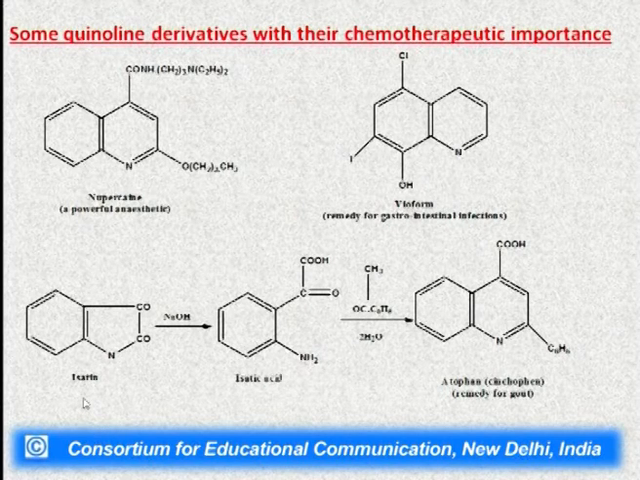Then this is the isatin molecule, which is mainly present in dyes, which on reaction with sodium hydroxide will give us the acetic acid, and will further react with the compound to give us atophan, which is also called cinchophen. It is a remedy for gout disease.